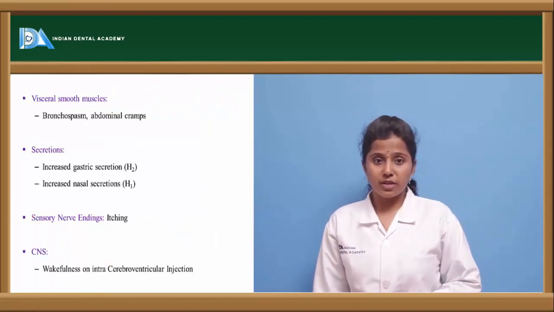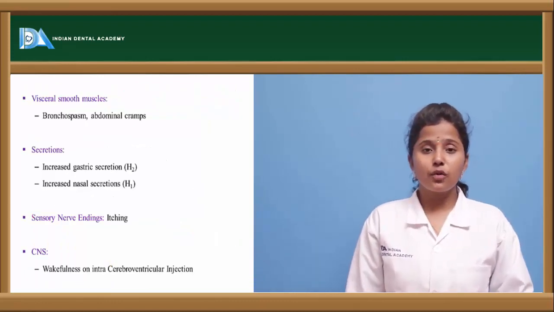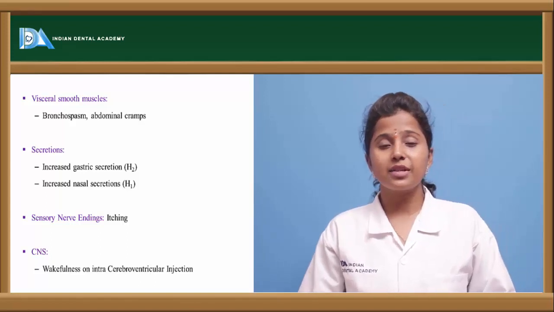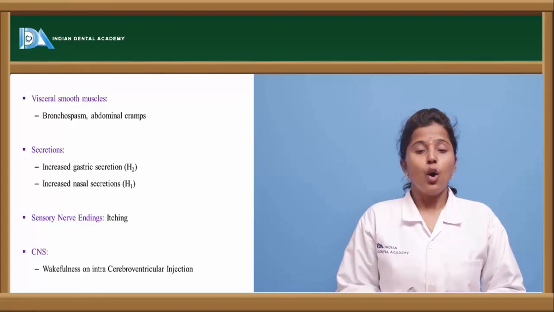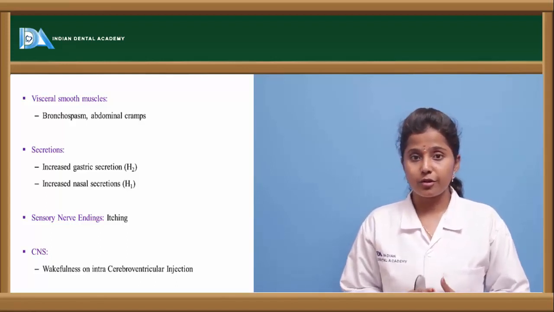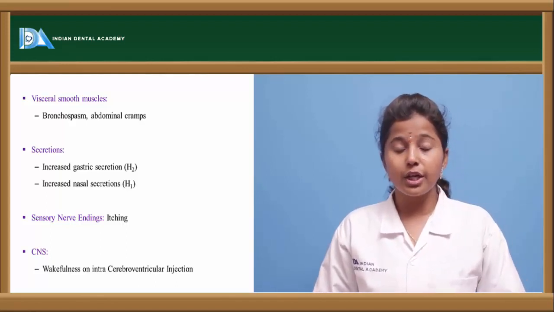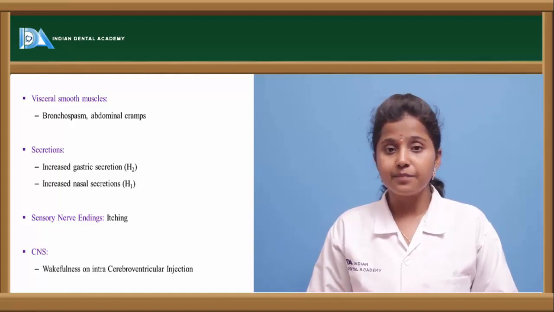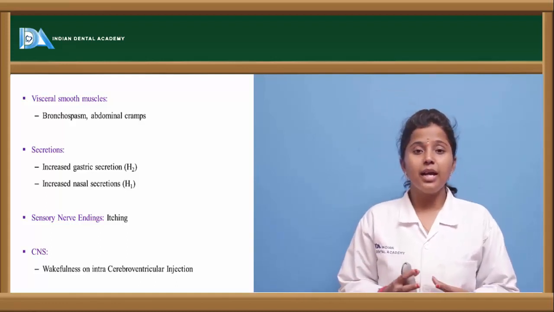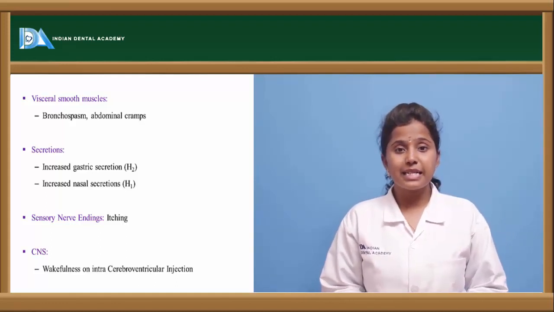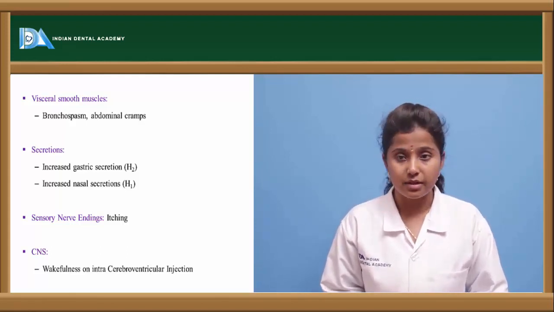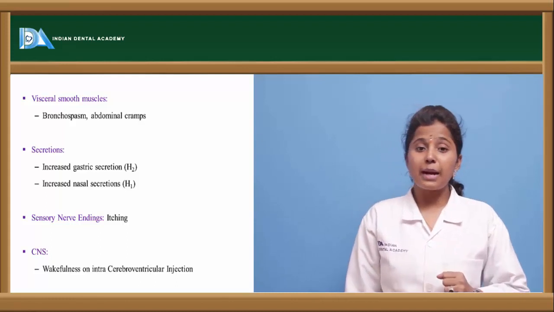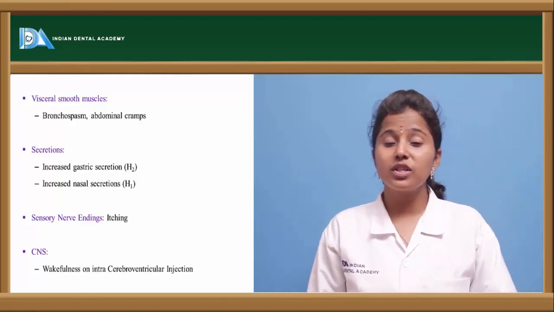On visceral smooth muscles, how is histamine affecting vascular or visceral smooth muscles? When histamine is released into the blood circulation, it causes bronchospasm as well as abdominal cramps. In the sense, it is causing constriction of visceral smooth muscles. What happens if histamine is released to the secretions?